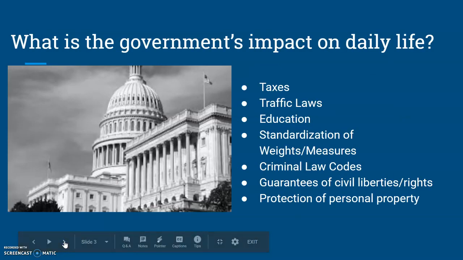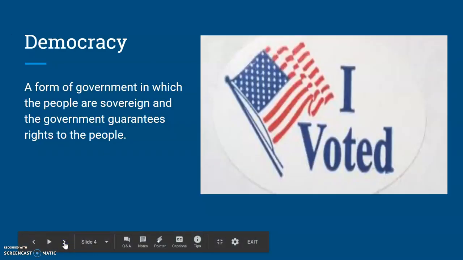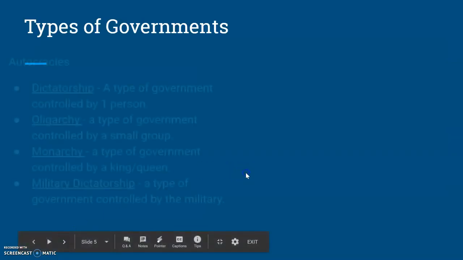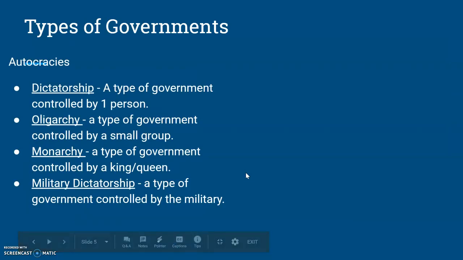Okay. We talked about what the government's impact is on daily life. You can see that right then and there. Democracy, there's a definition. People are sovereign, and the government guarantees rights to the people. Okay, so the different types of governments, make sure you know this. There's two different types that we'll focus on.